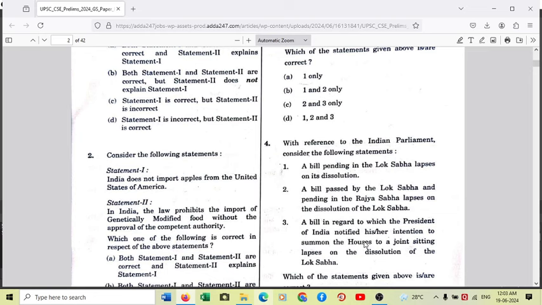It was in retaliation to an action of the USA, which imposed extra customs duty on steel and aluminium imports from India. And India in retaliation imposed certain duties on certain agricultural products, mainly fruits and vegetables. So chickpeas, lentils, apples, and also almonds fell into that category. But India never stopped importing apples from the USA.